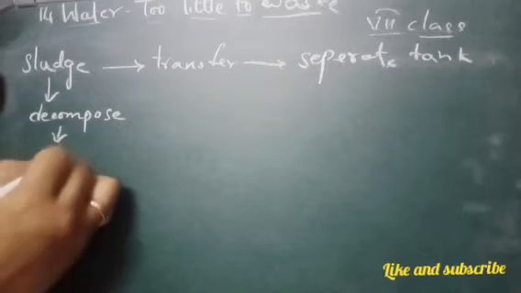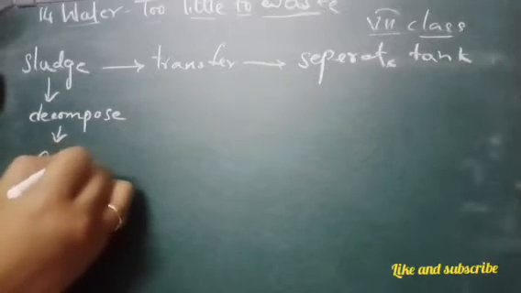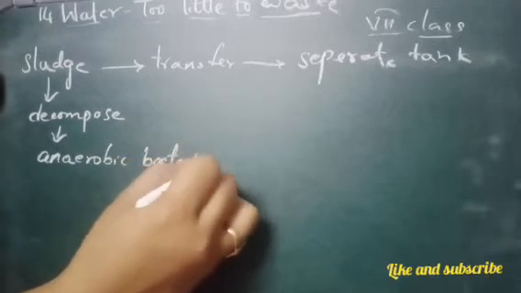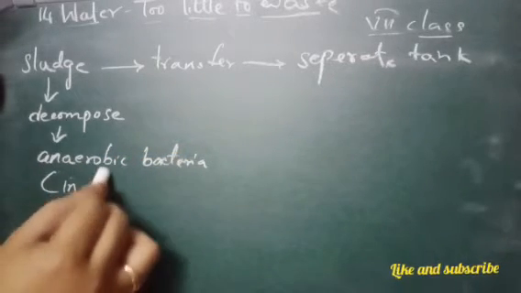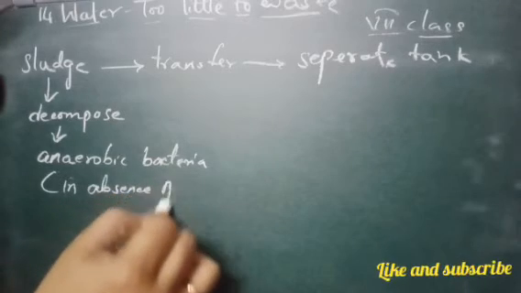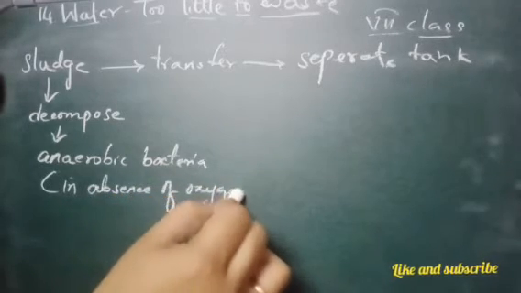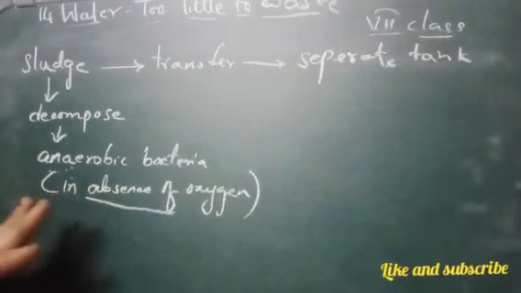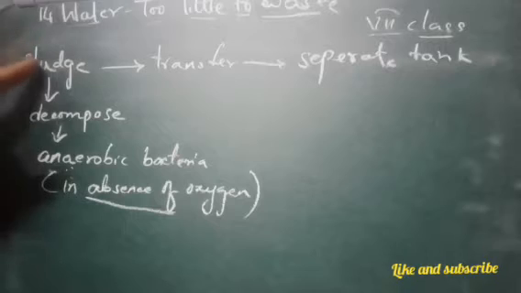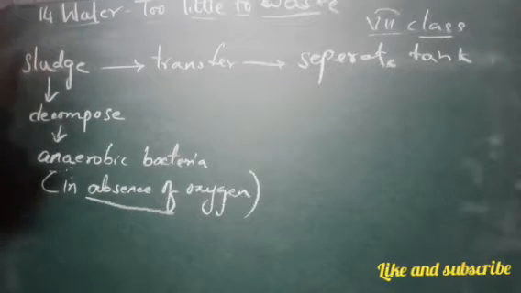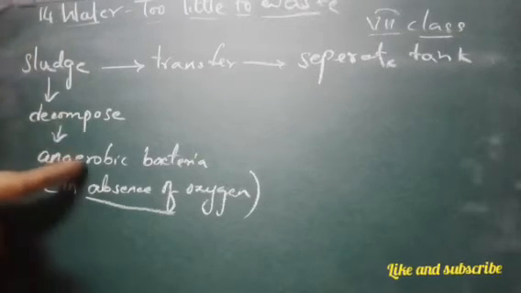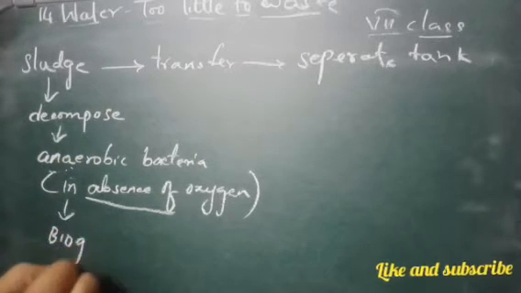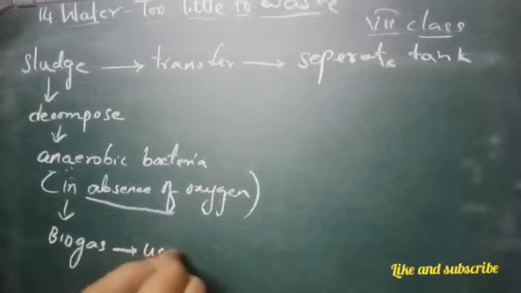Who will decompose it? Anaerobic bacteria, that is, in the absence of oxygen. These bacteria don't require oxygen. Without oxygen also they can decompose the sludge. Then biogas is produced in this process. What is produced? Biogas is produced. This biogas is used as fuel.